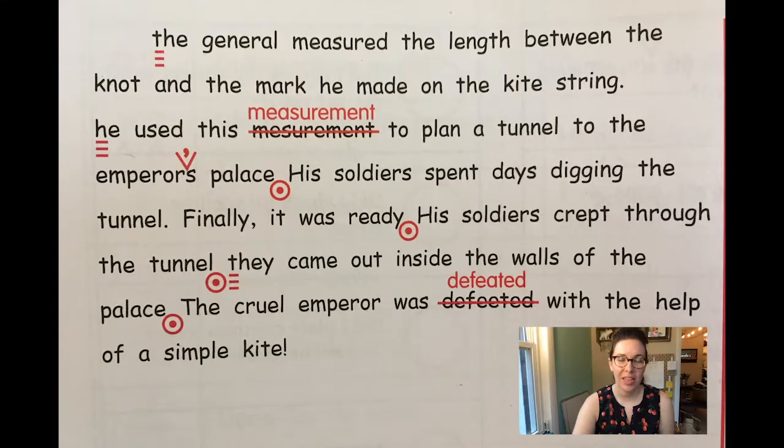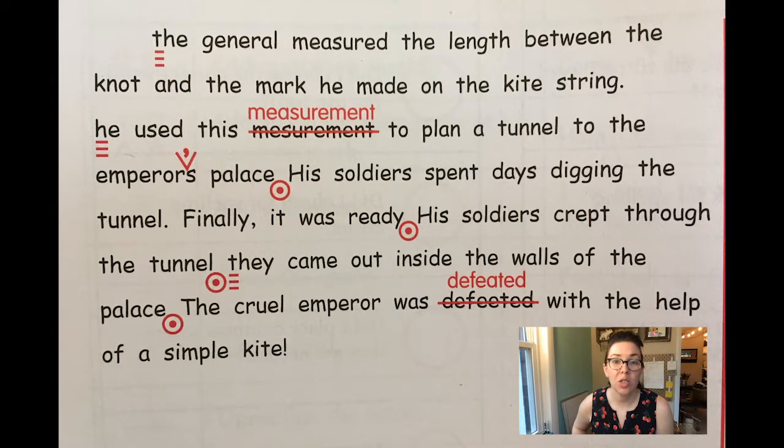Okay, let's go ahead and look at Tuesday's paragraph. Capital T, the general measured the length between the knot and the mark he made on the kite string, period. Capital H, beginning of a sentence. He used this measurement (that's always a weird word to spell, measurement) to plan a tunnel to the emperor's palace, period. There's an apostrophe S on emperor's because the palace belongs to him.